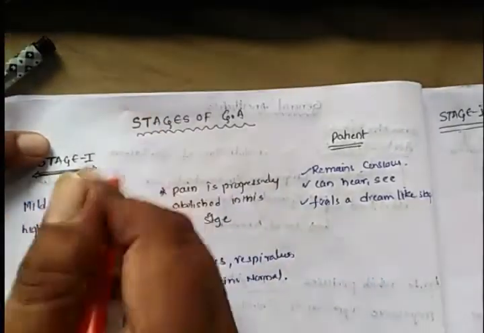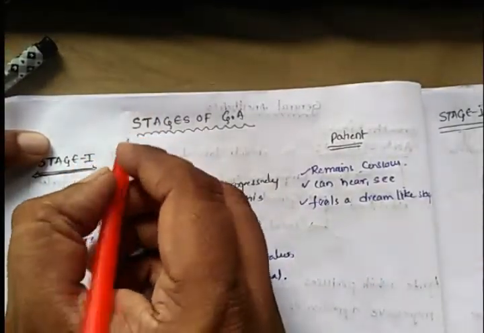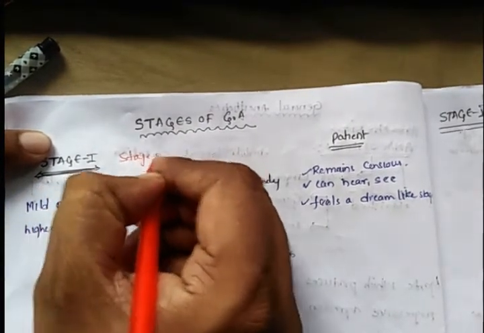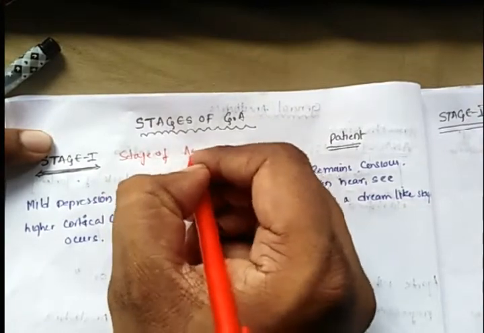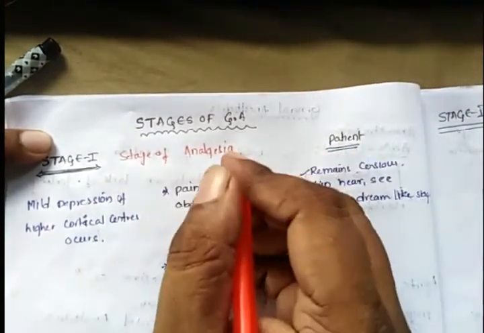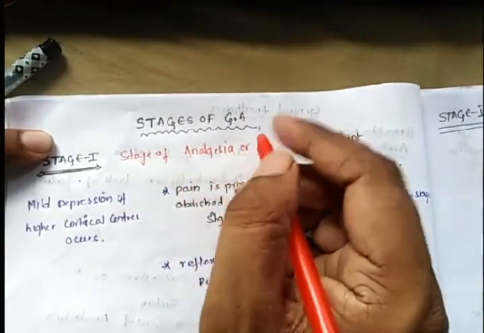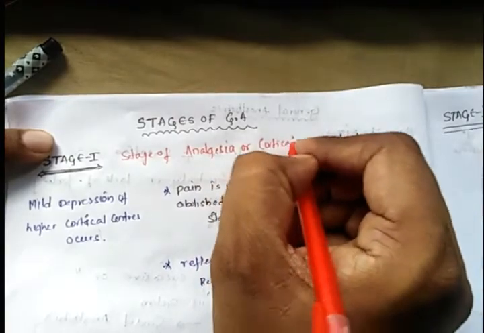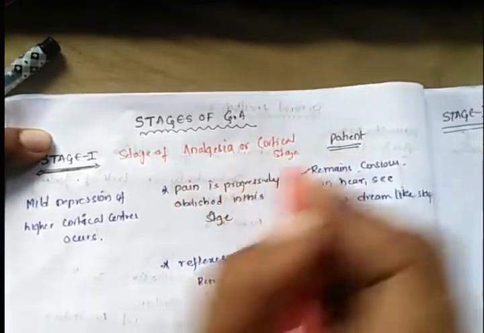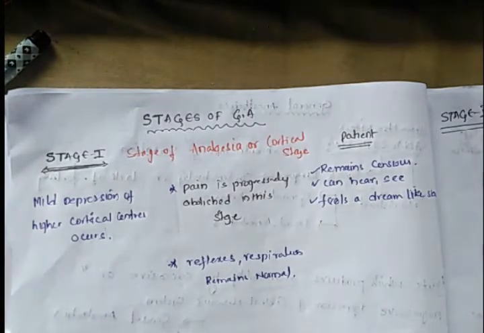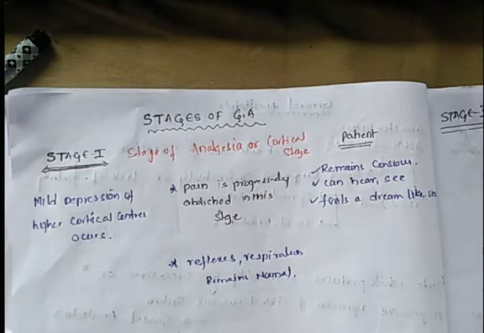Stage 1 is also called the stage of analgesia, or cortical stage. It is the time period from administration to the start of unconsciousness.